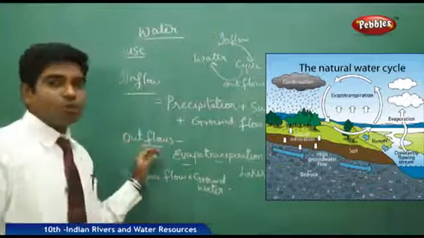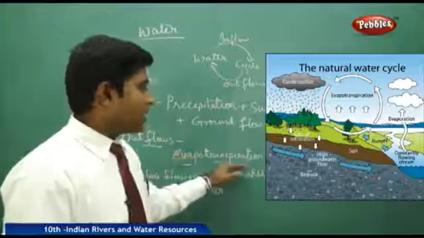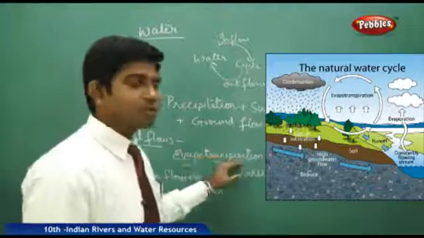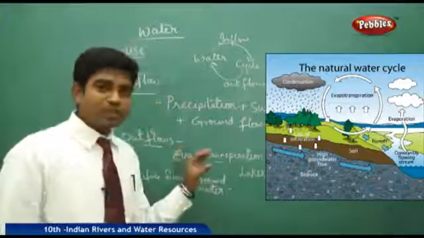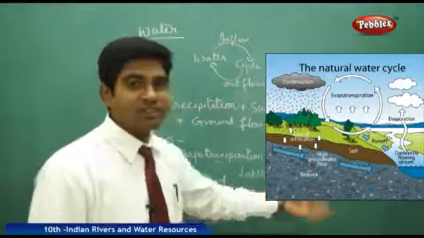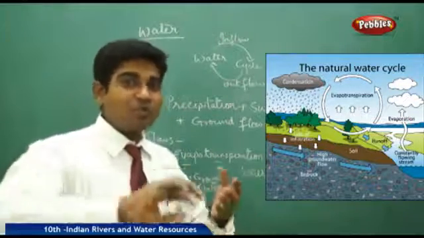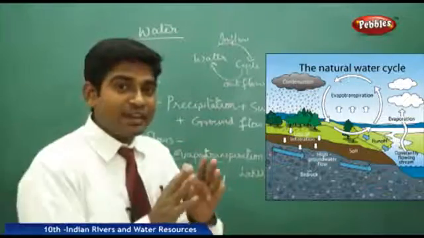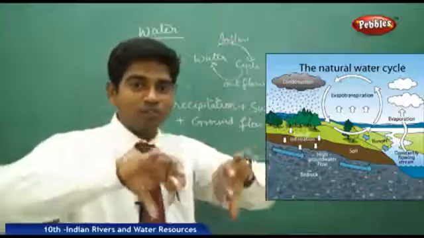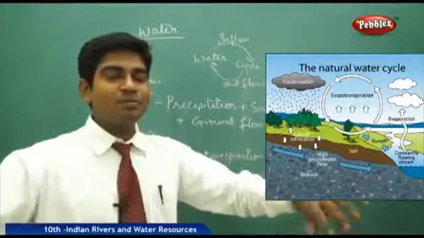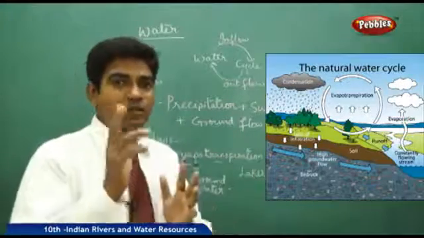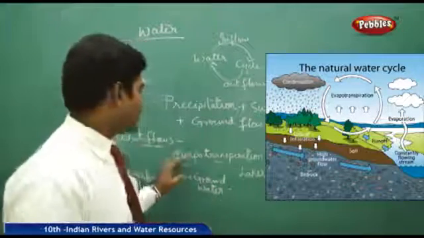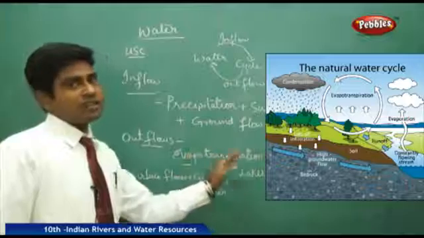Coming to the outflow. Outflow again has two parts, evaporation and transpiration. When evaporation and transpiration are happening together, it is called evapotranspiration. How does this happen? Evaporation from the lakes, rivers and seas happens directly, and when the transport process is going on, like when water is being transported in the form of rivers moving from one place to another, it gets diverted, and the quantity of water gets lessened and then moves on to other places. Because of that, the water content reaching the levels also goes down. So this is called evapotranspiration, that is, evaporation and transpiration.